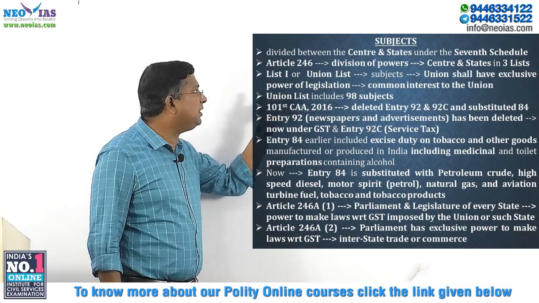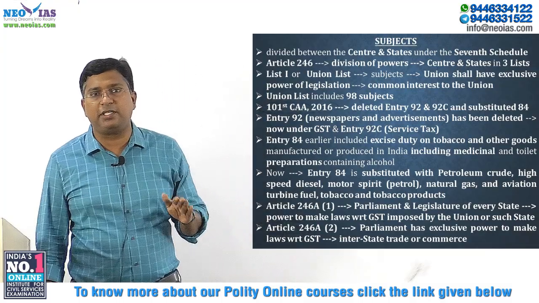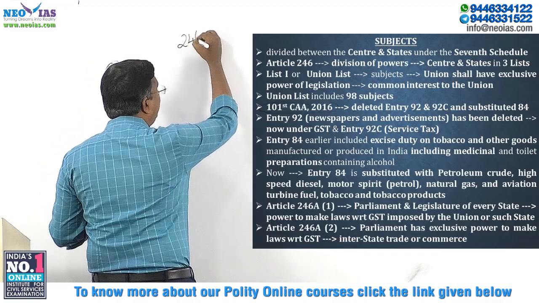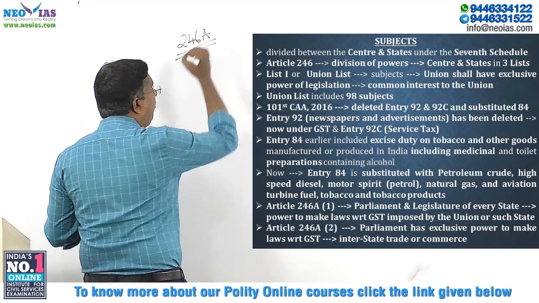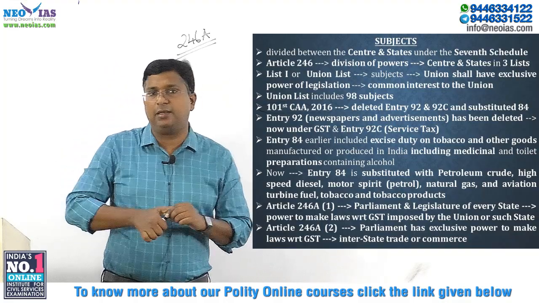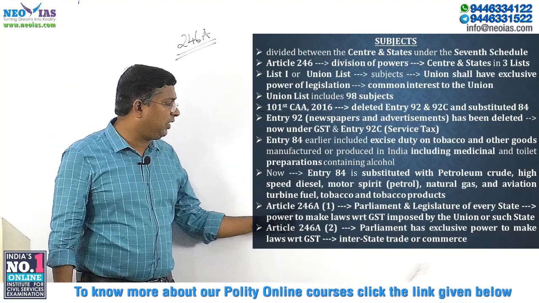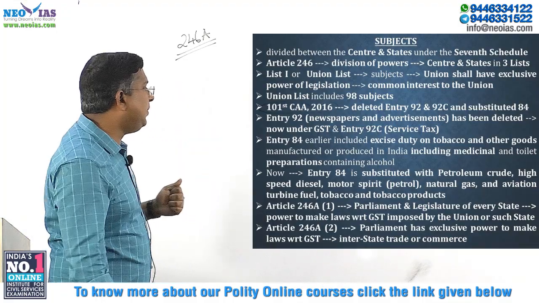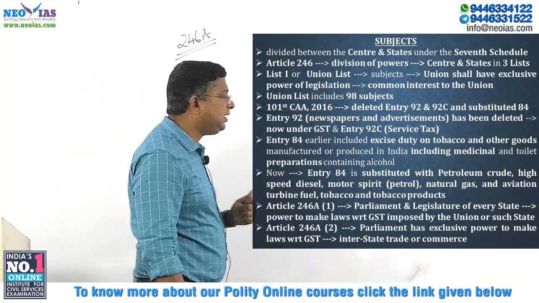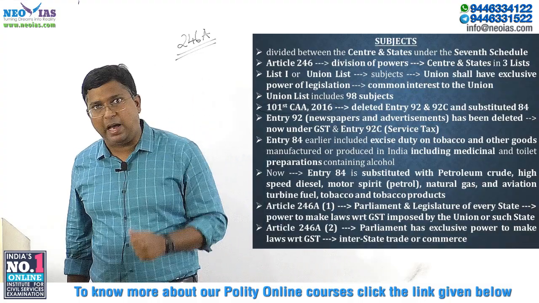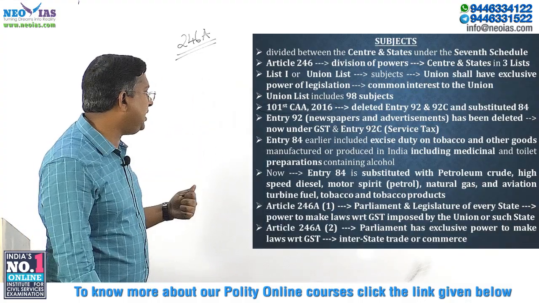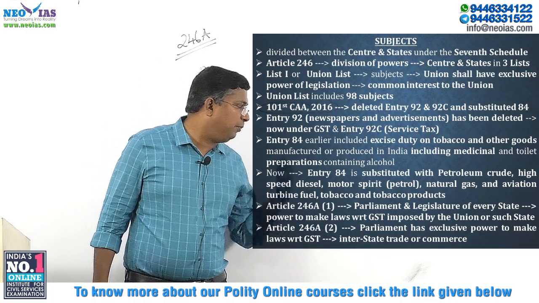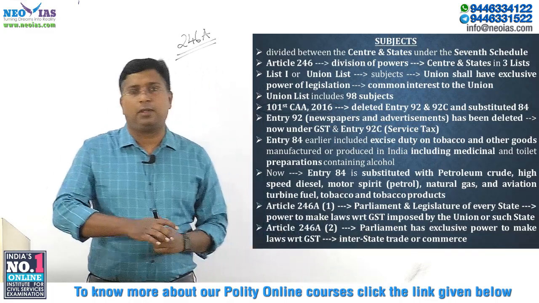That is, next after Article 246, Article 246A. Article 246A is very, very important. Article 246A talks about the power of the center and the state in relation to GST. Article 246A clause 1 says that Parliament as well as the legislature of every state has the power to make laws with respect to GST.